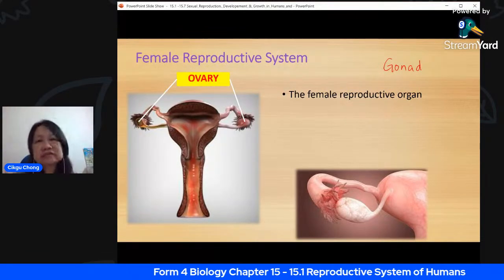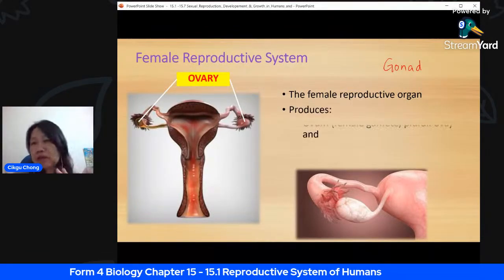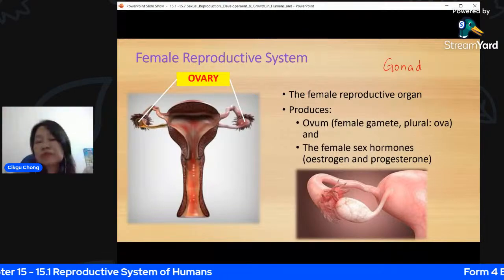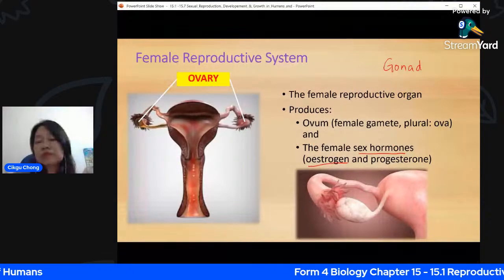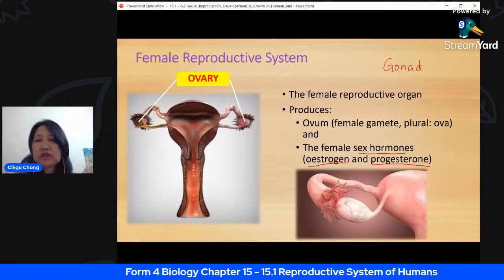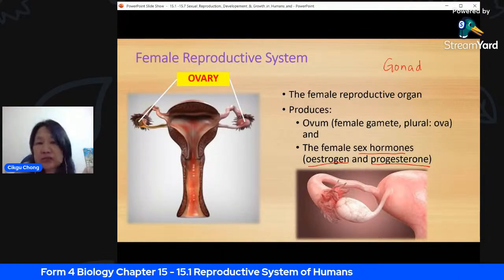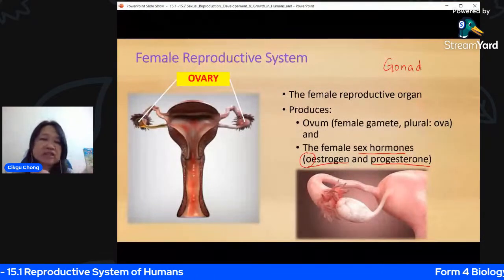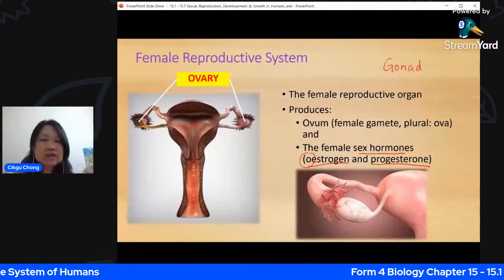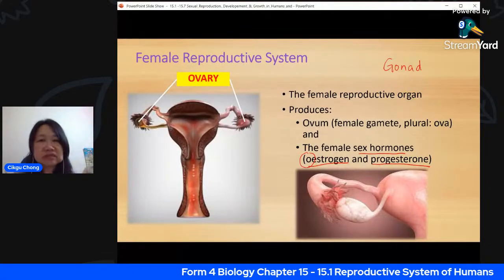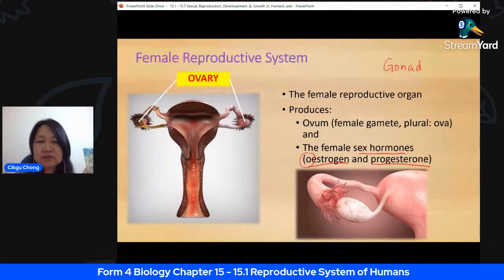So the female, besides producing the ovum, also produces very important female sex hormones. We have two. One is called estrogen, and the other one is called progesterone. We will see the function later when we look at the menstrual cycle. Estrogen in American spelling is without the O, but we tend to follow the British spelling, so we use OE, but it's still pronounced the same way.